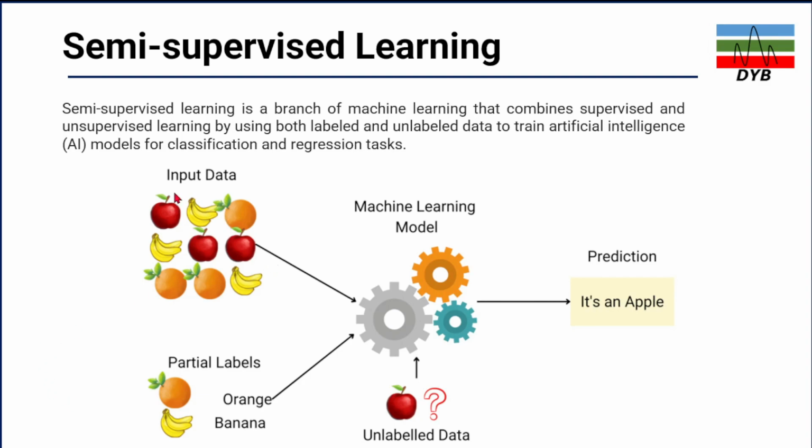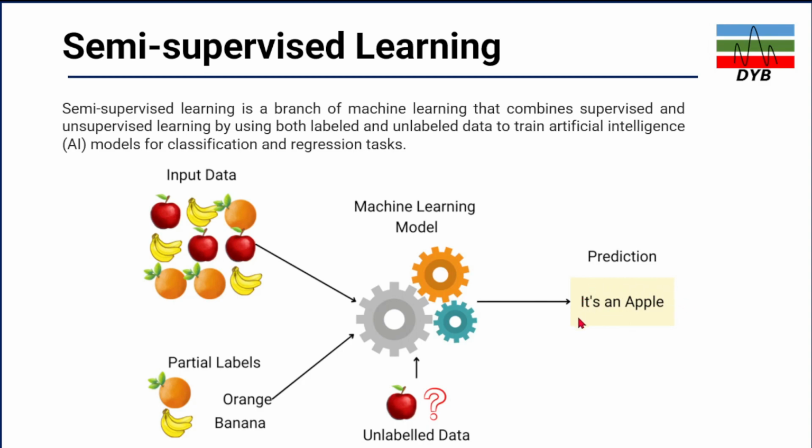Let's say you have this input data, which is not fully labeled but partially labeled. Let's say you label oranges and bananas only, but the apple is not labeled. When you give these two input data sets to the machine, it will train the model or the algorithm. When you give the input as unlabeled data, which is your apple, the prediction will be that it is an apple.